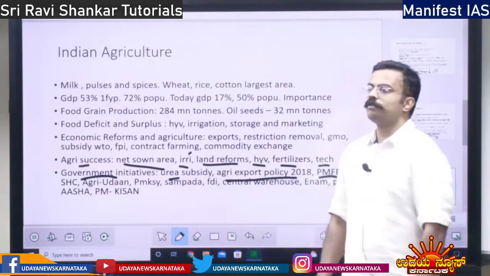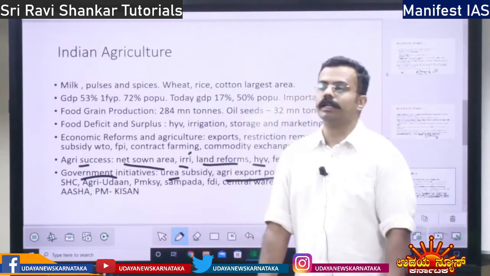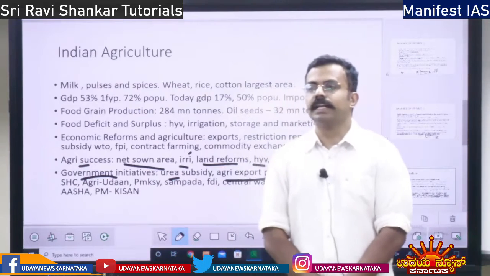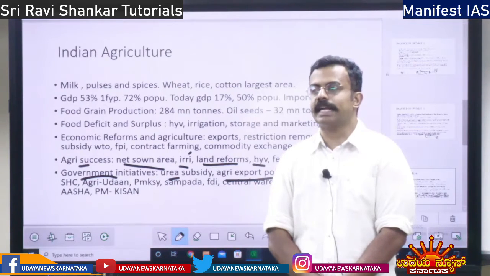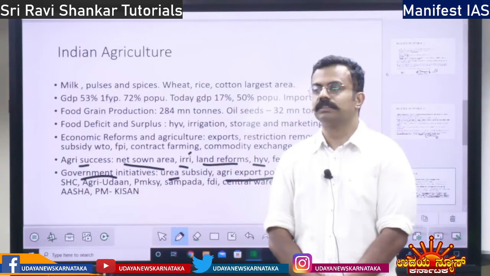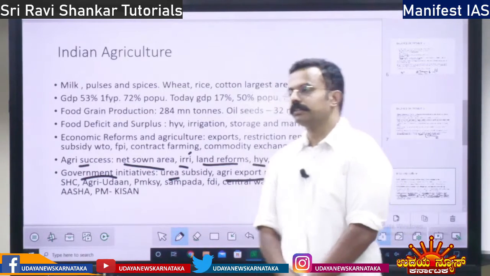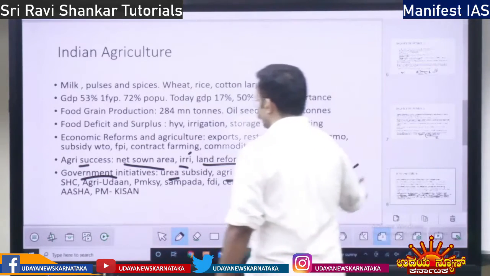Then you have PMFBY, Pradhan Mantri Fasal Bima Yojana. What is it? It is agricultural insurance. If you grow some crop, it may get damaged due to some insects or floods or so many things, right? So there is insurance for that.